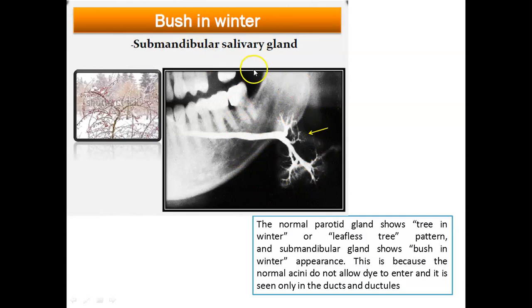Now, bush in winter is most commonly seen in the submandibular salivary gland. Remember, dear students, it is not a pathology, it is a normal appearance. A parotid gland will show a tree in winter or leafless tree pattern, and the submandibular gland will show a bush in winter appearance. Why does it occur? Because the normal acini do not allow dye to enter, and it is seen only in the ducts and ductules. So please, dear students, try to remember these 5 to 6 important image-based questions for your oral radiology.